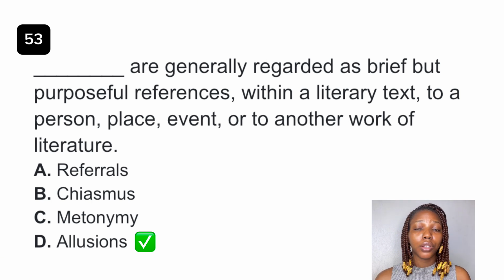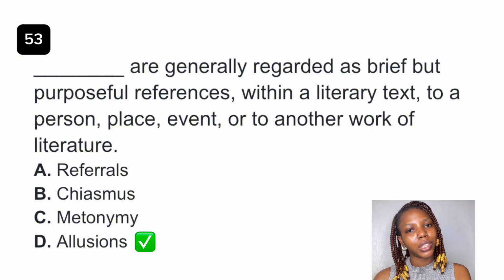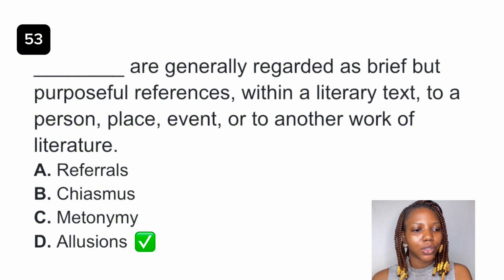Okay, so option A, referrals, is not the answer because referral is not a terminology we use in literature. Chiasmus is a literary device in which the words making up the first half are reversed in the second half. For example, you forgot what you want to remember, but you remembered what you want to forget. Metonymy is also a figure of speech in which a word is replaced with something associated with it. So the best answer is option D, allusion.